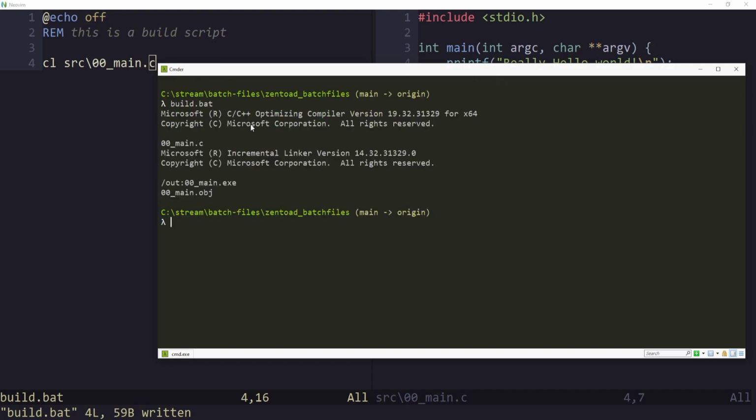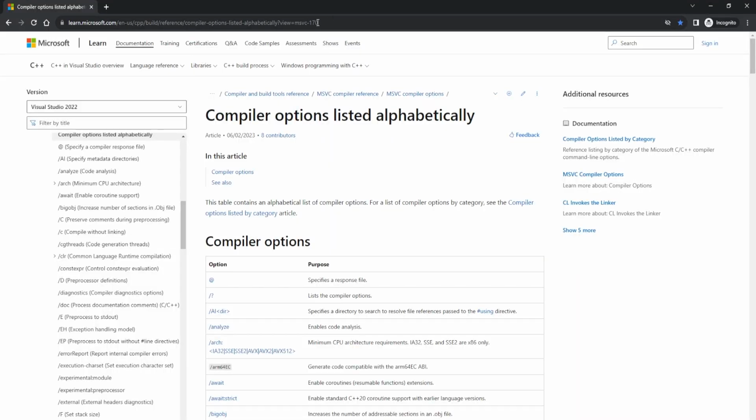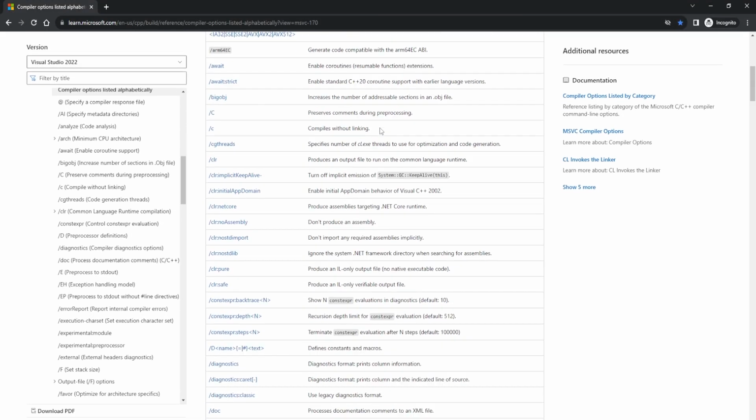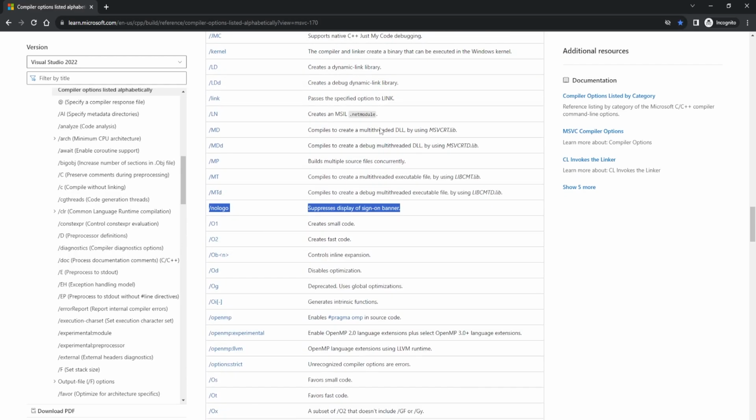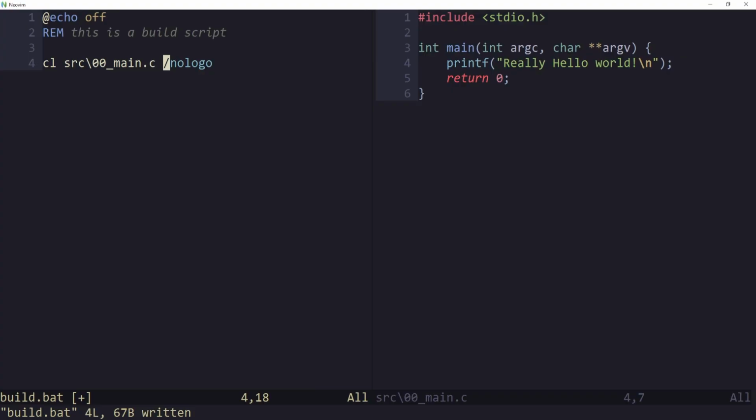Now it's spitting out the compiler version and a copyright notice. You can come here, link in the description, to look at all the different options, and I know what we're looking for. The one that we want is right here. Suppress display of sign-on banner. That's what we want. You can have a slash here, or you can have a dash. Either one, doesn't matter. I like the dash.